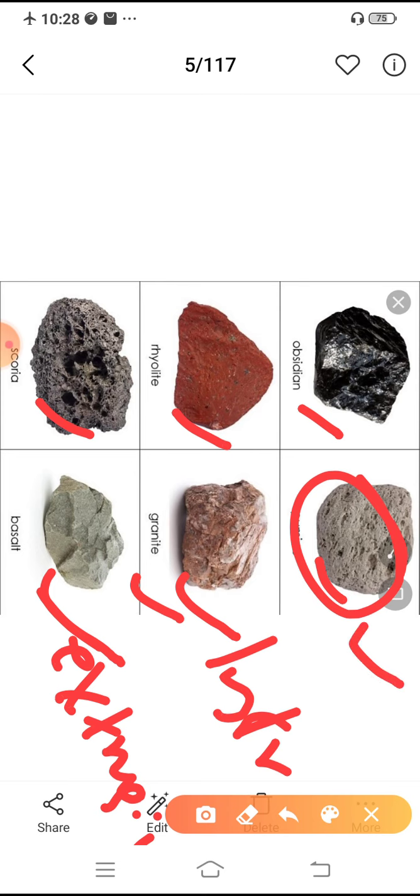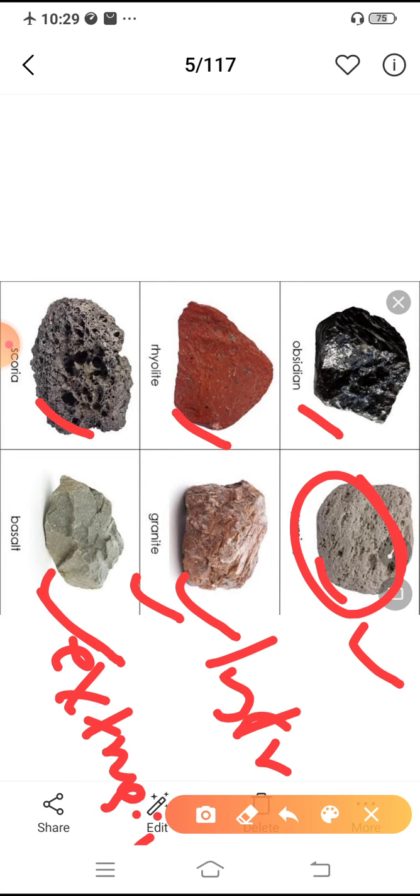Have you heard of this rock? Have you seen this? In order to remove dead cells from our feet, we use pumice stone. And one important peculiarity of this rock, besides all other igneous rocks, is that pumice has a particular feature: it can float on water.